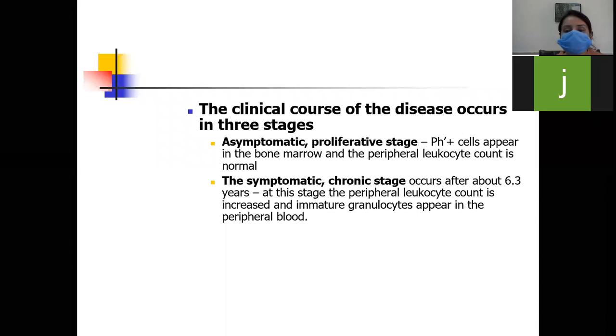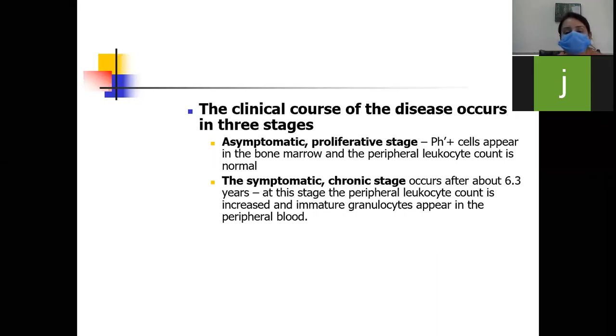So what is the clinical course of the disease? Basically the clinical course of the disease we divide into 3 stages. Stage number 1, we call the asymptomatic and proliferative stage. In this stage, Philadelphia cells appear in the bone marrow and the peripheral leukocyte count is normal. Still it is normal.